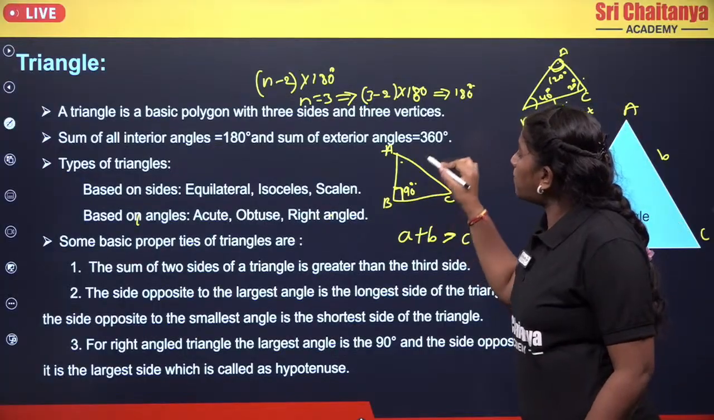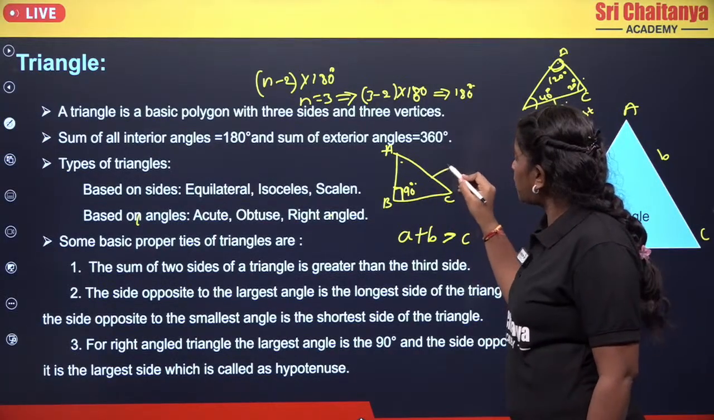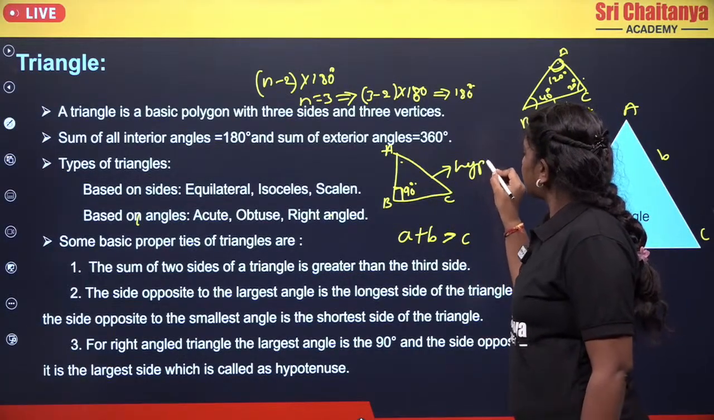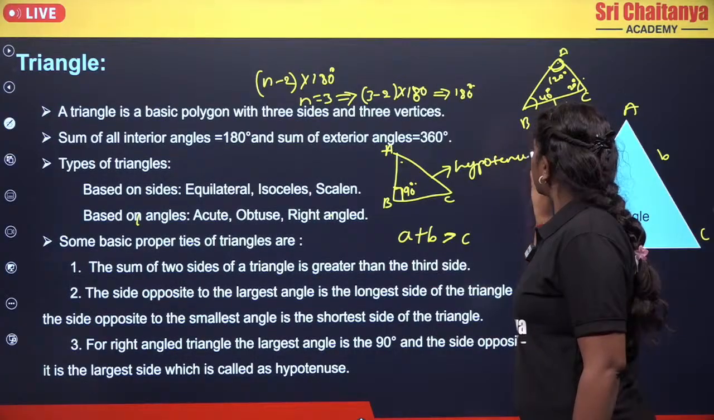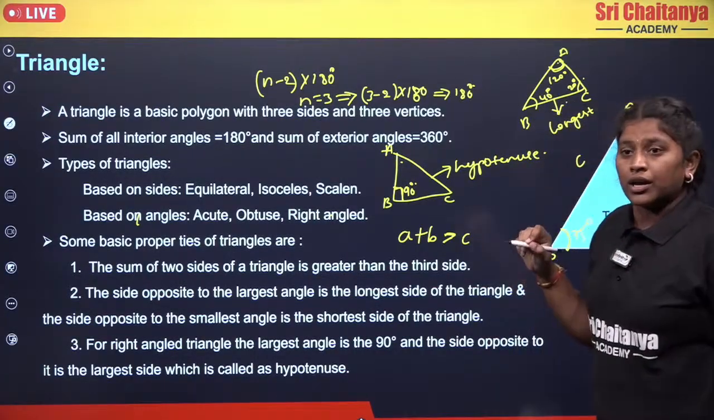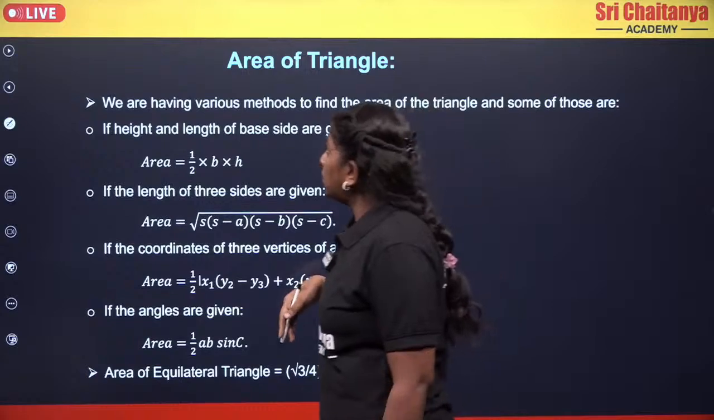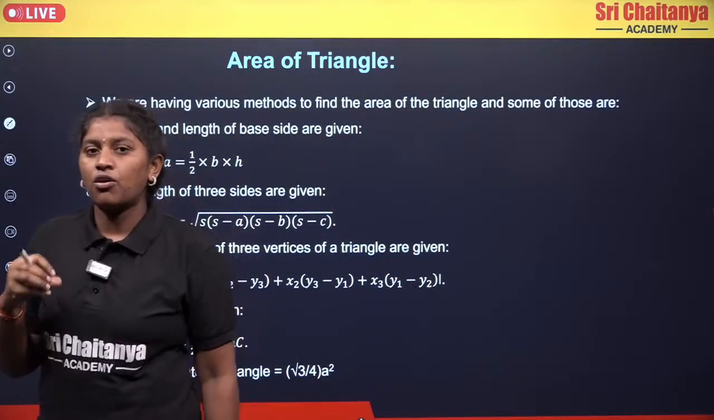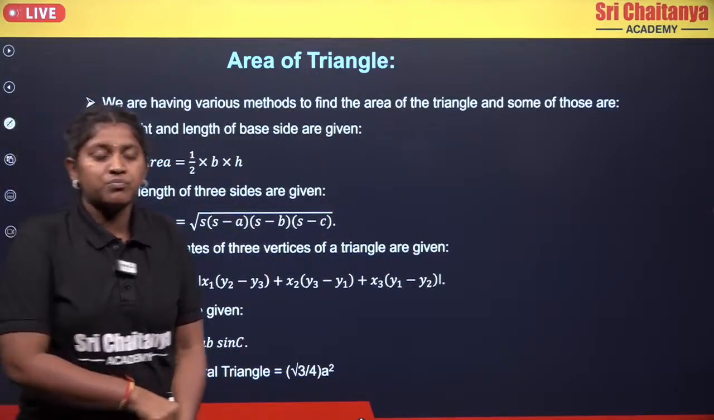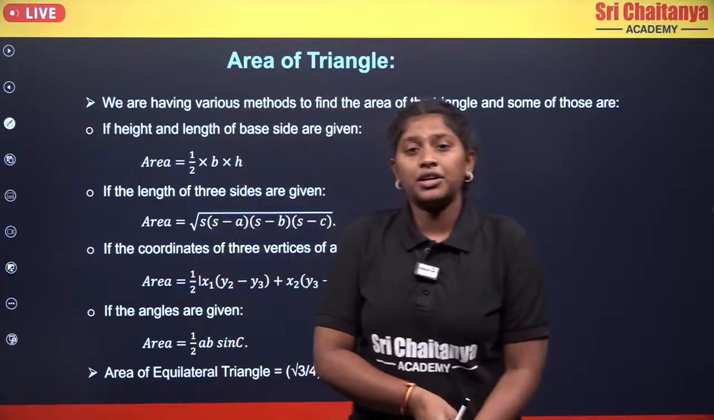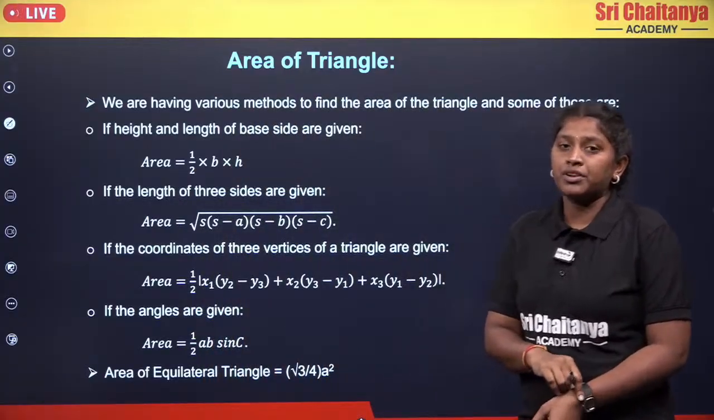Now the side opposite to these 90 degrees, we are going to call it the hypotenuse. Okay, clear? So now coming to the next, we will discuss the various forms of finding the area of a triangle. Here we will have the different forms to find the area of a triangle.